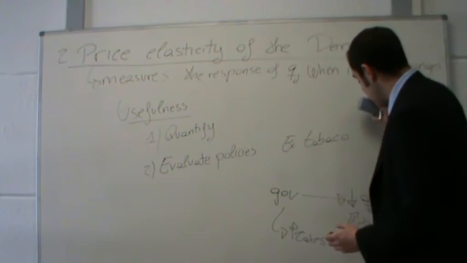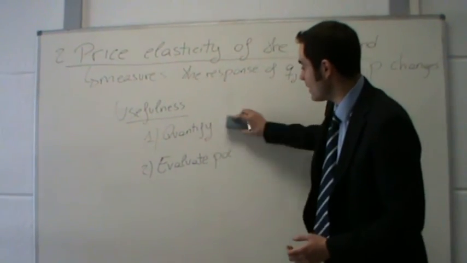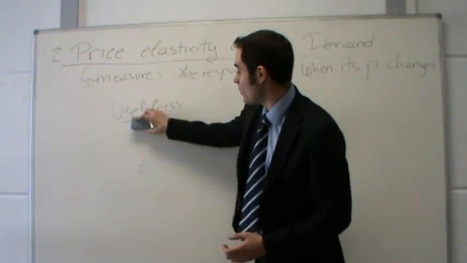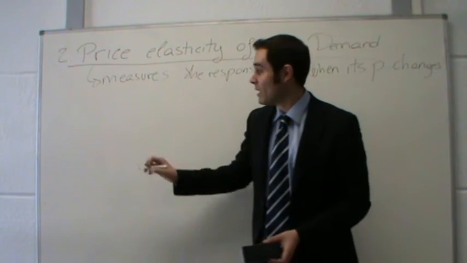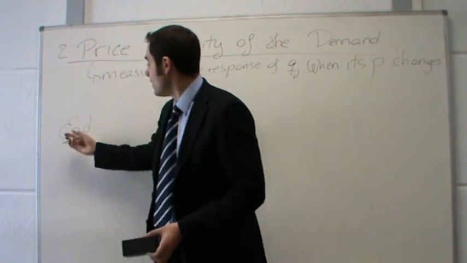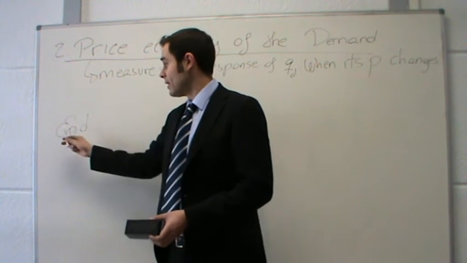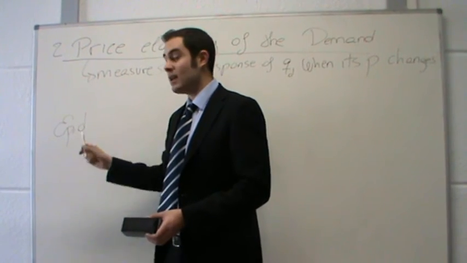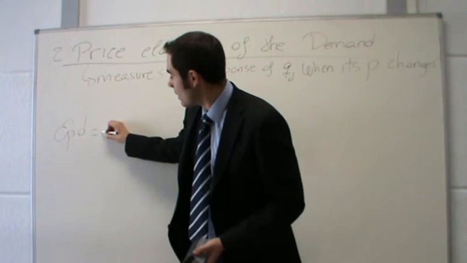Well, to study this problem, we need to quantify this effect. So basically, we are going to see now how we can measure the price elasticity of demand. And we use the following formula. This is the way that we denote price elasticity of demand: E is elasticity, P is price, D is demand. The price elasticity of demand is equal to the following ratio.